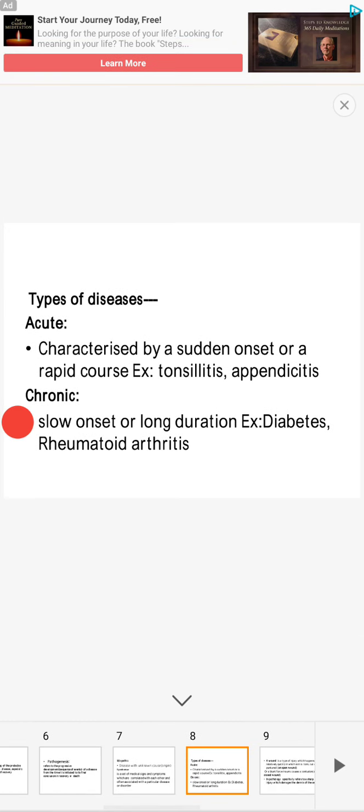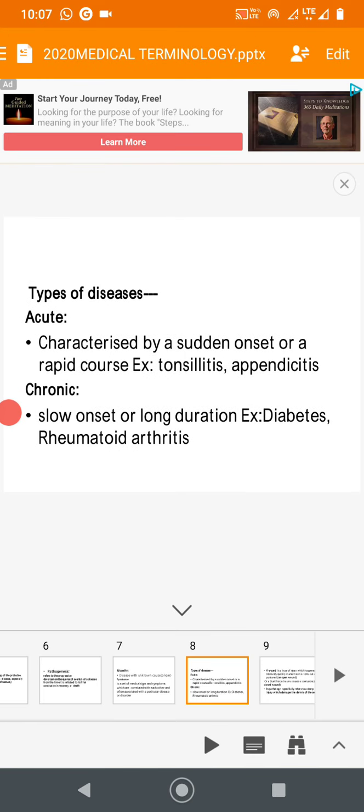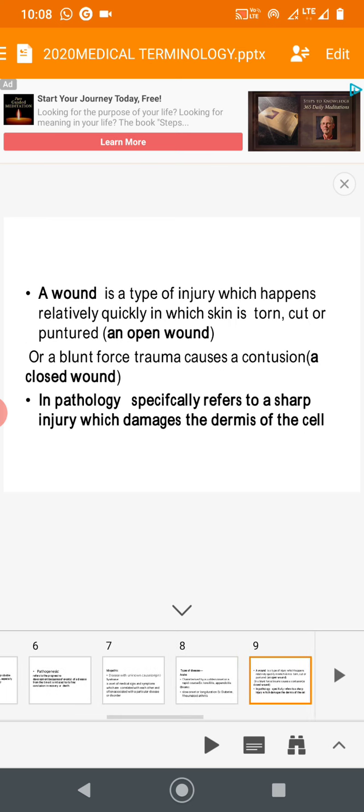Acute diseases are like acute renal failure and acute myocardial infarction, AMI. Suddenly all parameters rise and organ disorders take place; that is sudden onset. Chronic means slow onset.